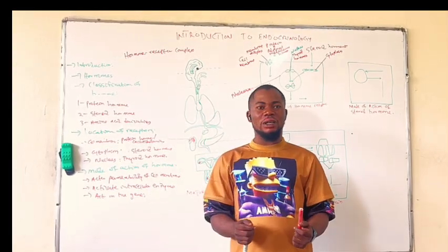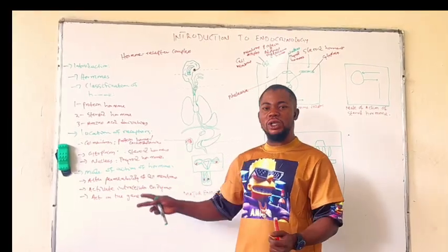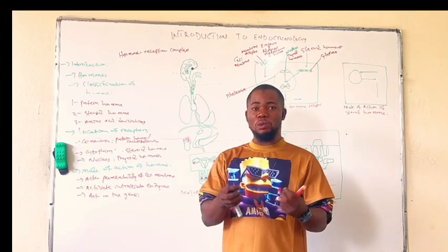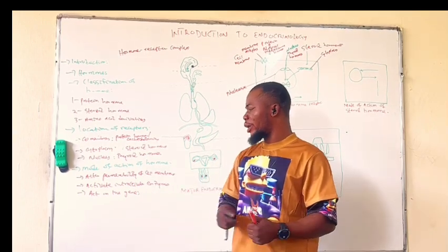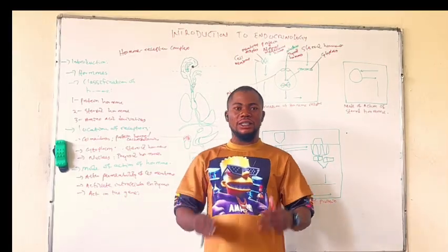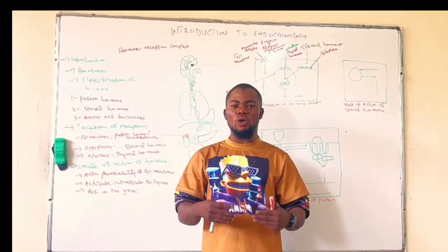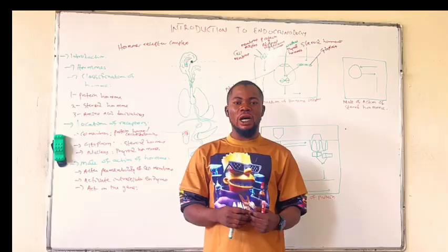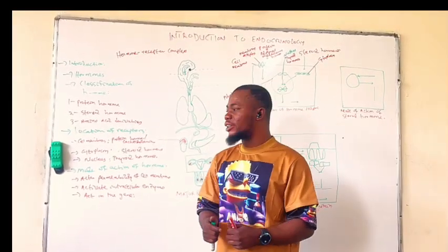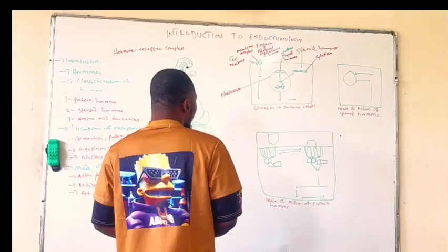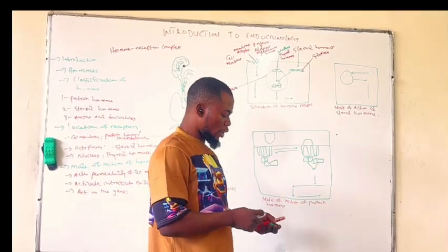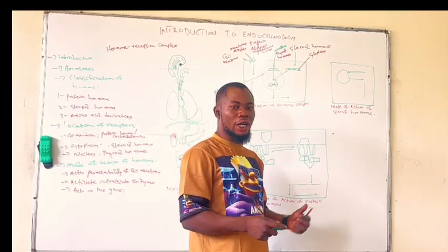Activating intracellular enzymes is the mechanism through which the protein hormones carry out their action. The mode of action of the protein hormone is majorly through activating intracellular enzymes, whereas in acting on the gene, the steroid hormone and the thyroid hormone both act on the gene for them to carry out their physiological response on the target cells. Now, this is the mode of action of the steroid hormone. It's the same thing as that of the thyroid as well.